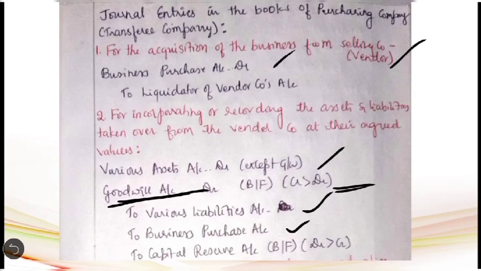On the other hand, if you get the balancing figure here on the credit side, it means that the purchase consideration paid is less when compared to the value of net asset taken over. So we can understand that thereby the purchasing company has made a capital profit in acquisition of selling company's business. That capital profit has to be considered as capital reserve. That is why that balance has to be transferred to capital reserve.